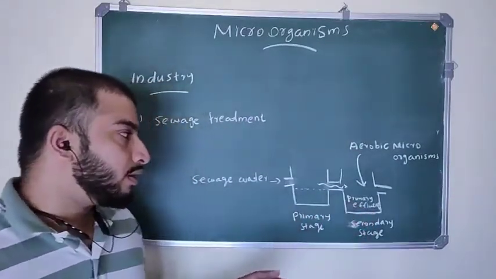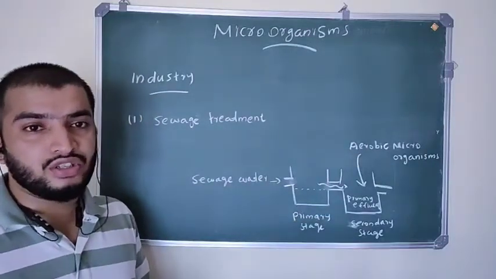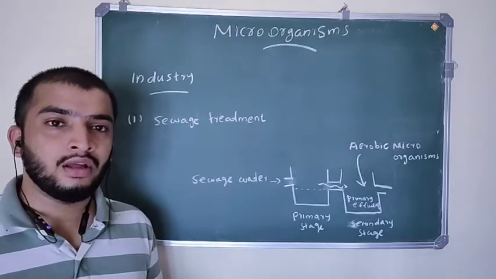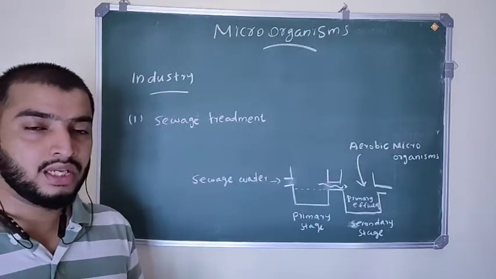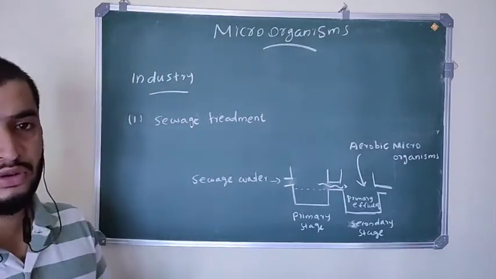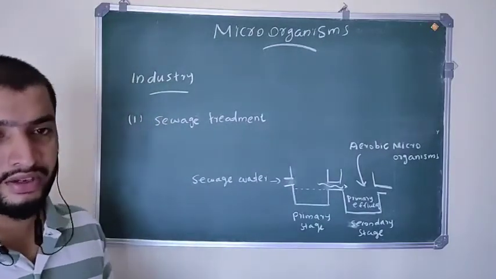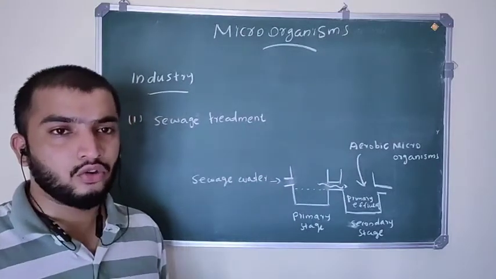Sometimes anaerobic microorganisms are also used in sewage water treatment. For example, anaerobic: Methanobacterium; aerobic: Nitrobacter.